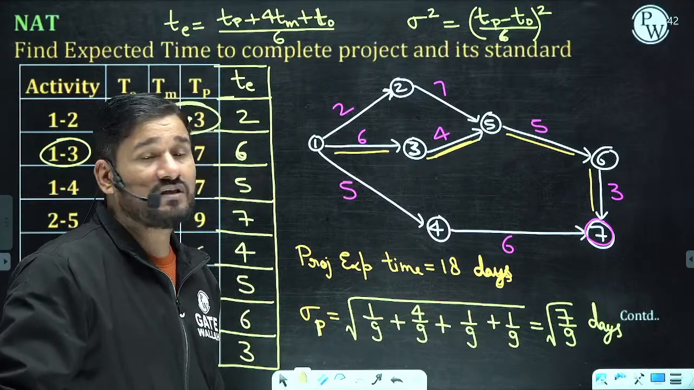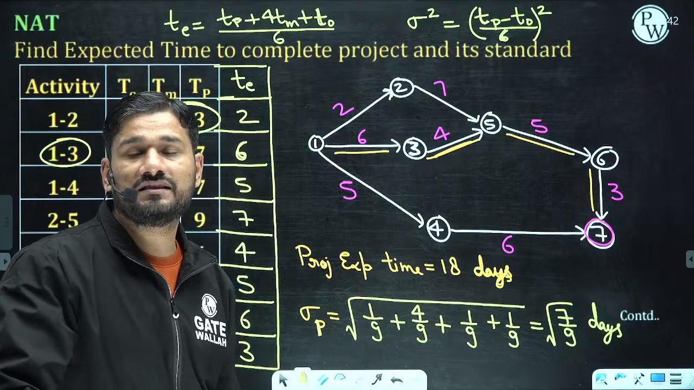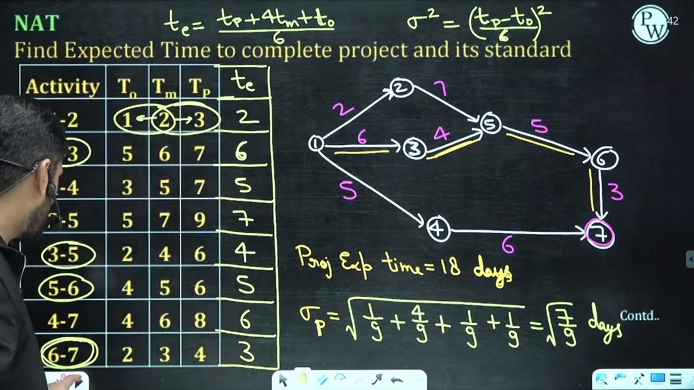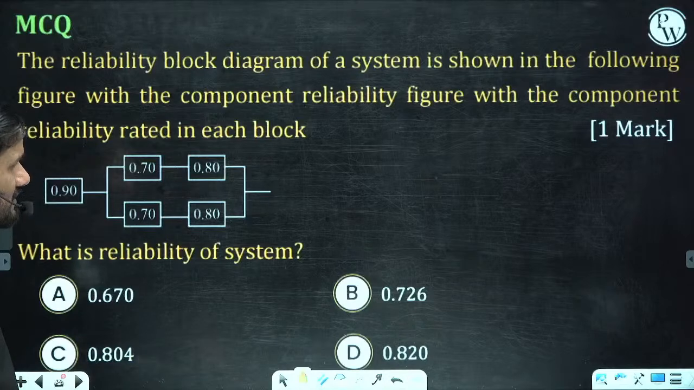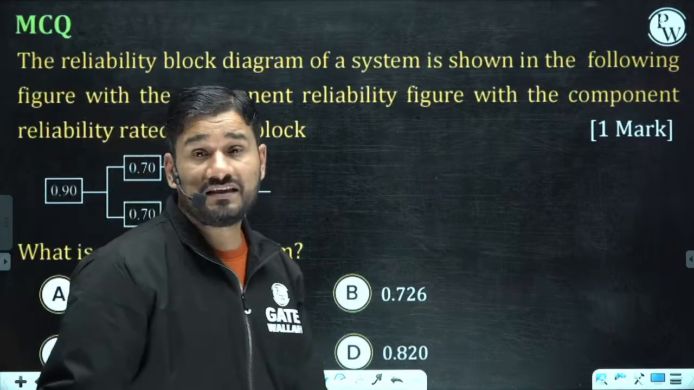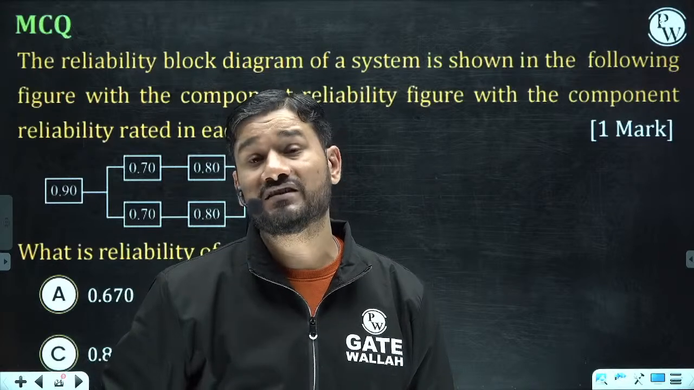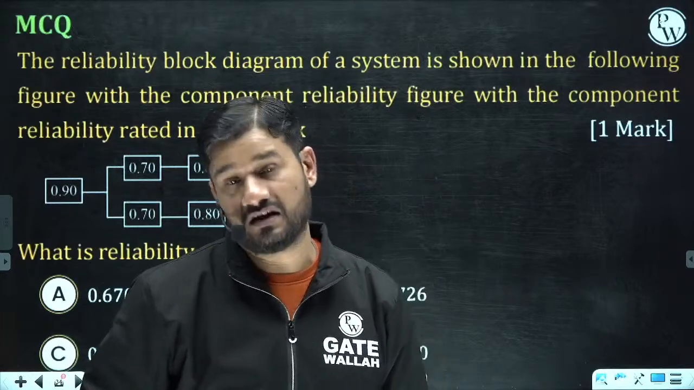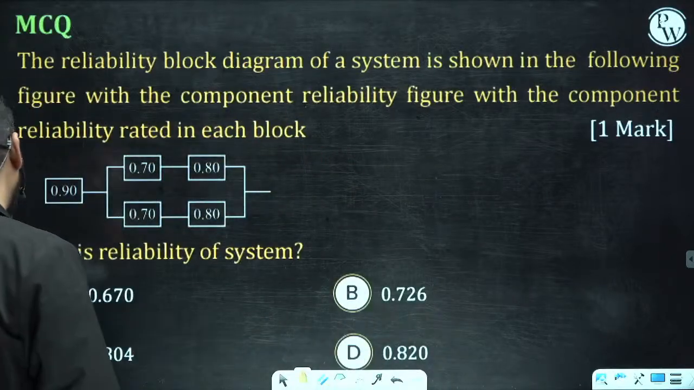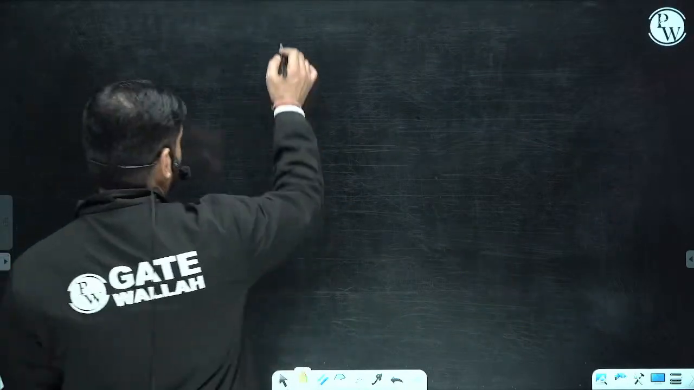Now let us go to the next part, which is very important. It is not covered in the lectures, but it is probable. Least probable, but probable. Now this is a question from reliability. When the elements or components of a system are connected in series or parallel, let me give you the basic formulas for the same.